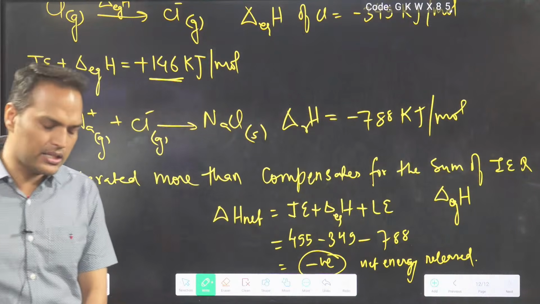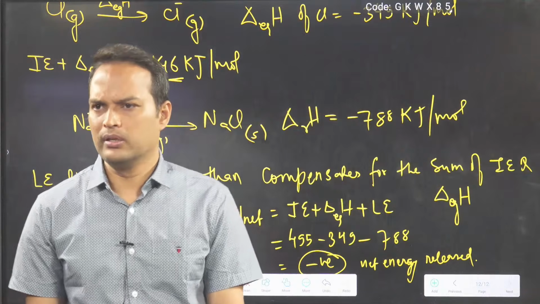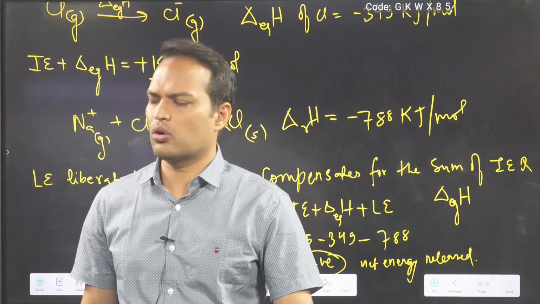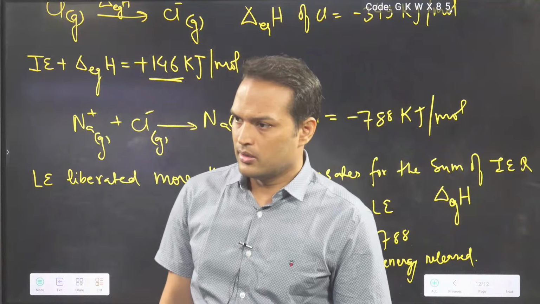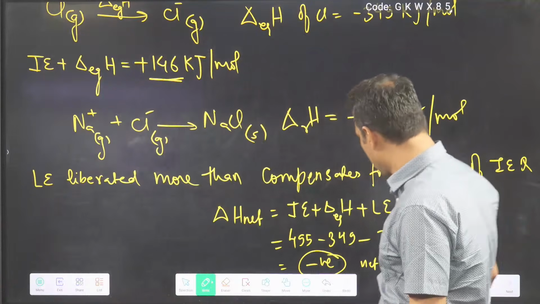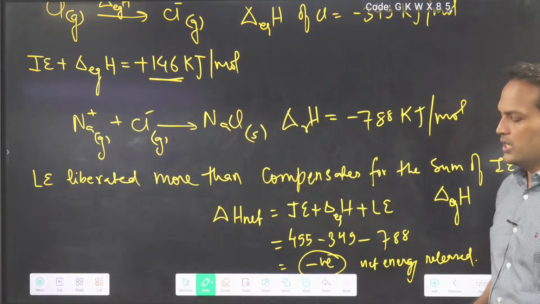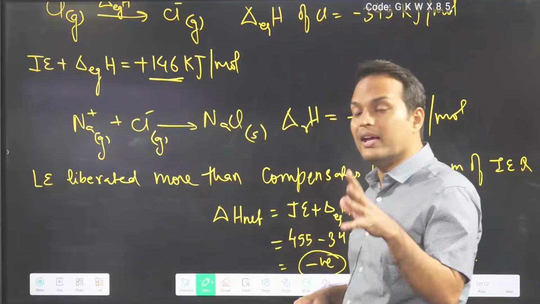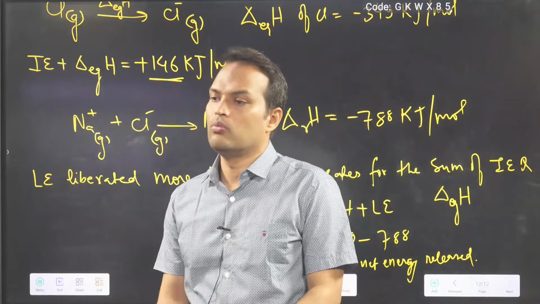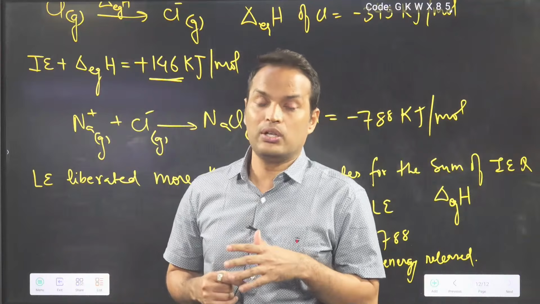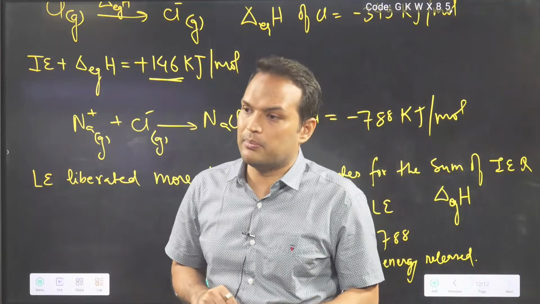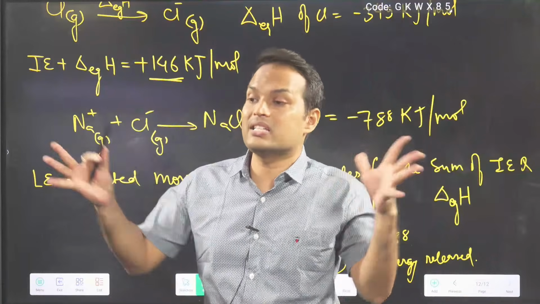So if I ask you why NaCl is formed, what will you say? Due to ionization energy, due to large electron gain enthalpy liberated, or due to lattice energy liberated?